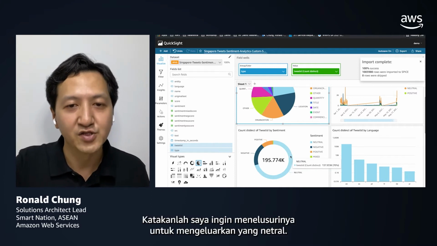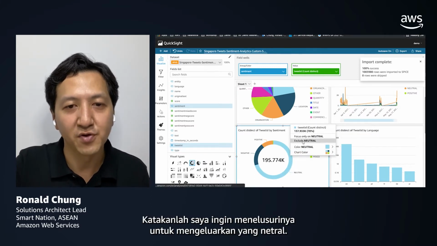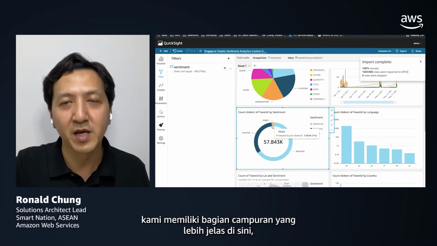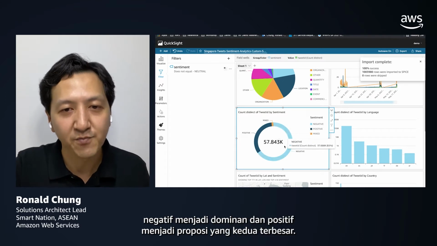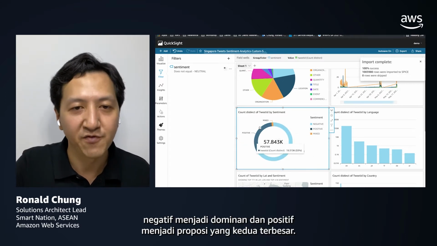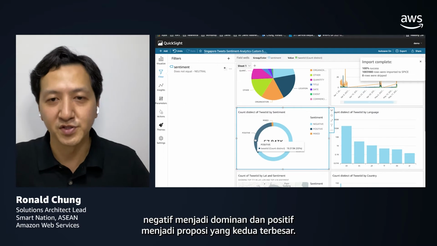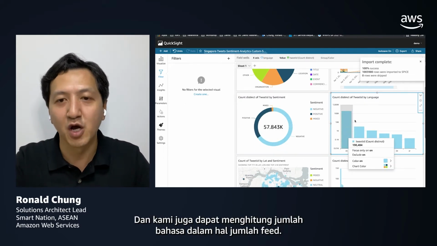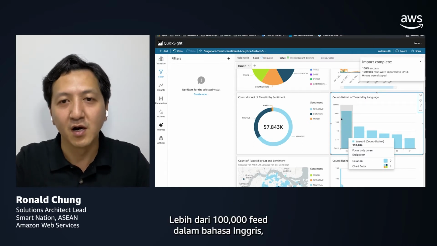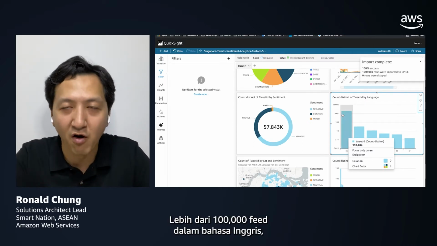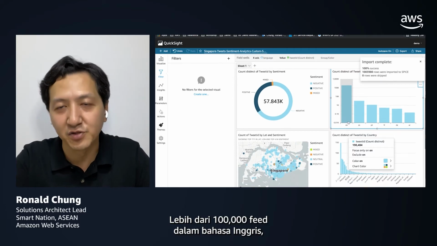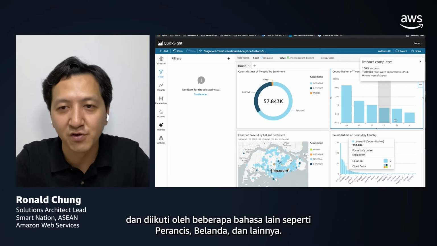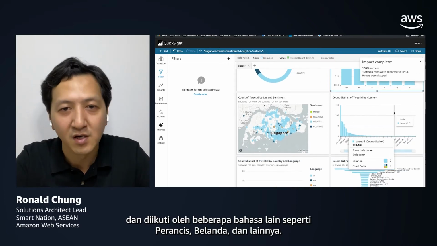But let's say I can drill down and exclude the neutral, and then you can see the mixed proportion being more visible here, negative being dominant, and positive being the second largest proportion. And we can also count the number of languages in terms of feed number. Above 100K of the feeds are actually in English, followed by some other languages, French, Dutch, etc.